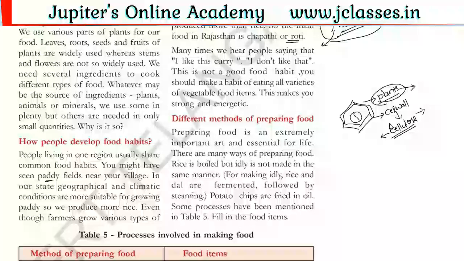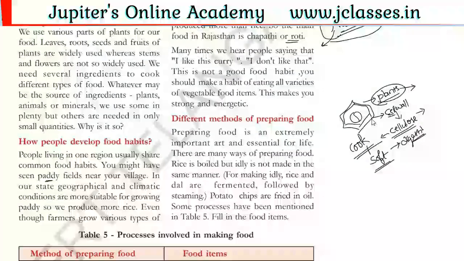So to make it smooth and soft, we need to cook the food. When we cook these plant parts, because of the heat, the cellulose or whatever substances are in the cell wall become soft. Then that soft food we can digest easily, isn't it?